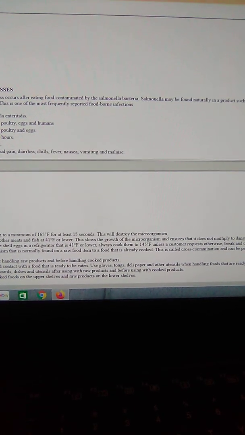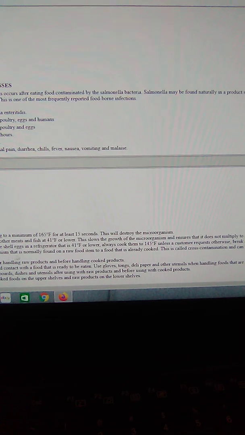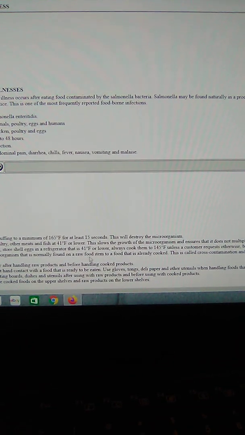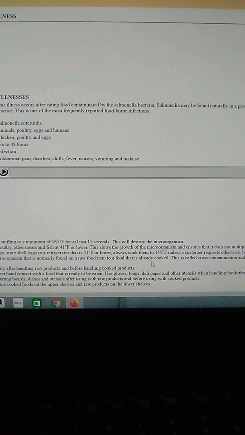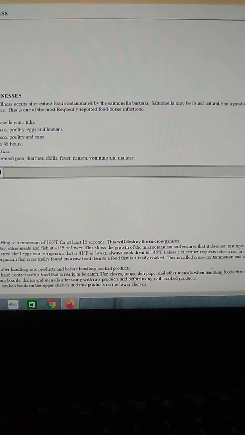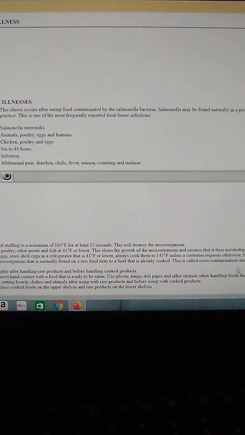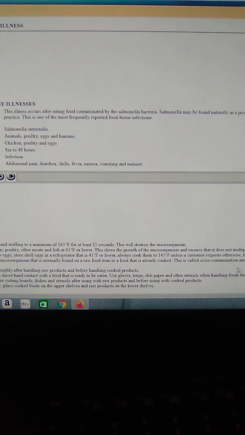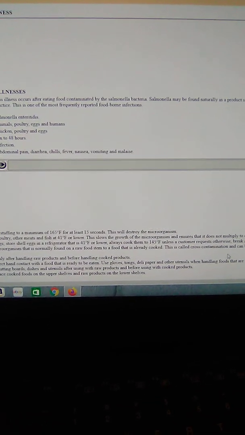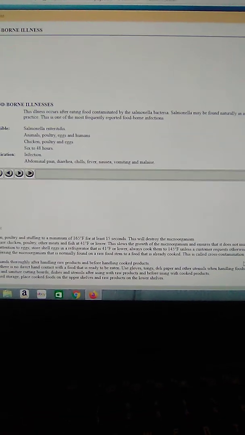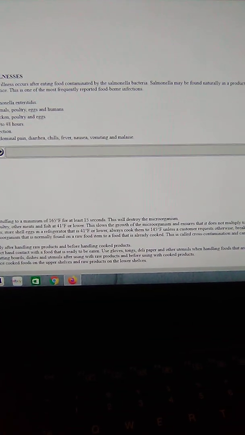Avoid transferring the microorganism that is normally found on a raw food item to a food that is already cooked. This is called cross-contamination and can be prevented in the following ways. Cross-contamination is when you take microorganisms from raw foods and put them on something that's cooked. You can accidentally do that, so you got to remember how to avoid that. Okay, here are the ways.